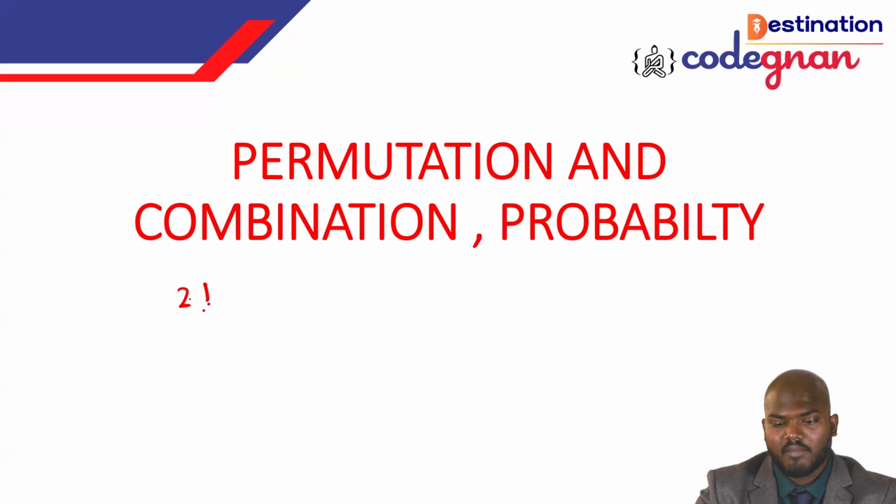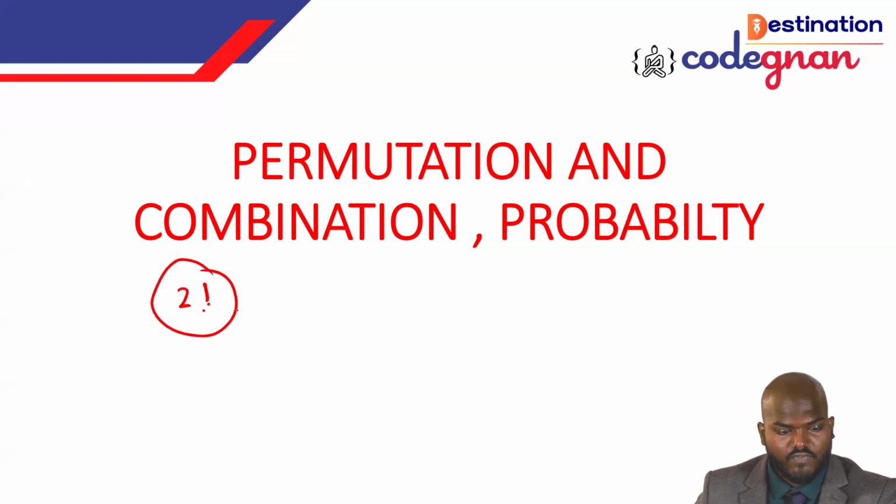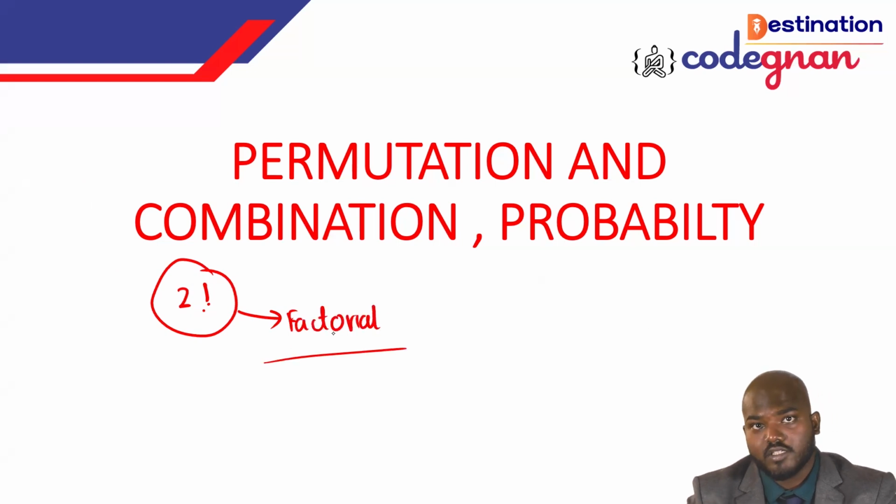The exclamation mark comes at the end, and this factorial symbol is going to play a huge role in the permutation and combination concept. Make sure you understand the factorial first, very clearly.